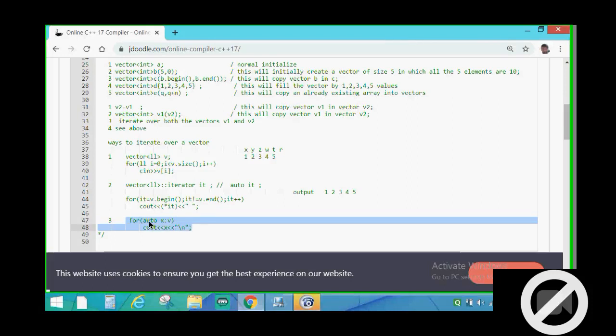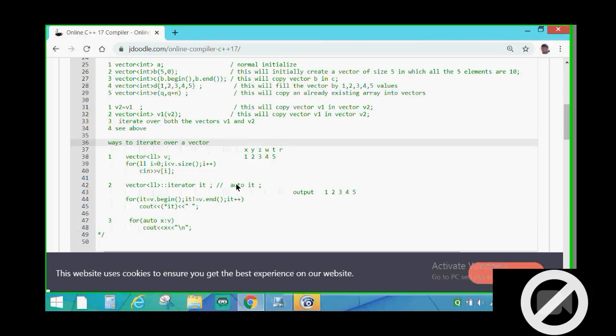This means auto, which I have already explained. Auto is a keyword by which the compiler is able to identify for itself the data type for which that variable is used, or the container for which that variable is used. So here auto is doing the same work.